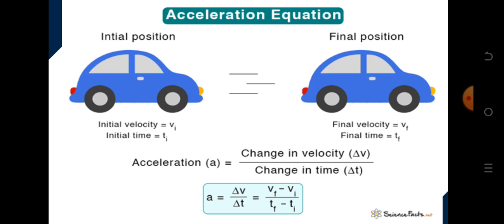And as you see in this chart now, you discover that the car starts from initial position, it has moved to the final position, and in the process, it has increased its acceleration and distance has been covered. So we have some parameters like initial velocity, initial time, final velocity, the final time, and then we can have a formula as we have seen in this chart. So you have to master that formula. The acceleration is change in V over change in T.